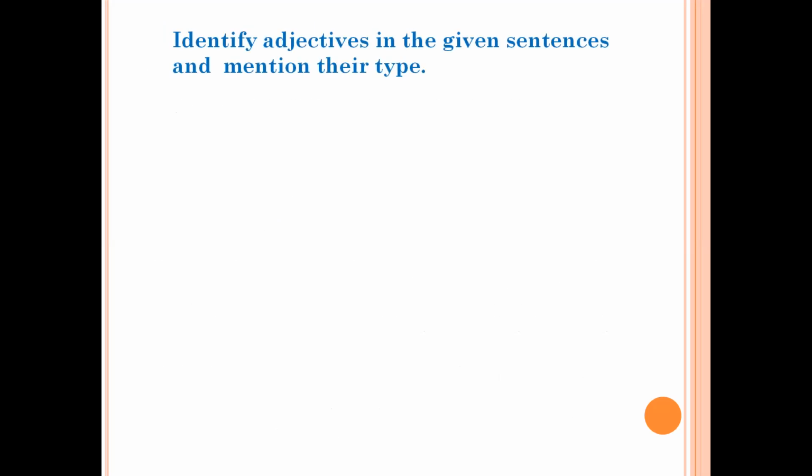Now with this, we are done with the adjectives and their types, and we are going to see a few sentences. Here are a few sentences given to us, and we have to identify the adjectives, and then we have to mention their type. So see the first sentence. The ship sustained heavy damage. Here, damage is a noun and heavy is a word which is describing the type of damage. What kind of damage? So heavy is an adjective and it is an adjective of quality.